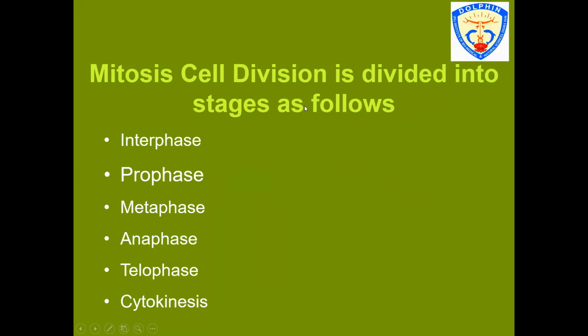Talking about the various stages of mitosis cell division, it is divided basically into 6 stages which are as follows. The first stage is known as the interphase or the resting phase. Second phase is prophase, in which the cell is going to prepare itself for carrying out the division process. Then comes the metaphase, followed by anaphase. The second last stage is telophase, and the last stage is cytokinesis, in which the division of cytoplasm will occur.